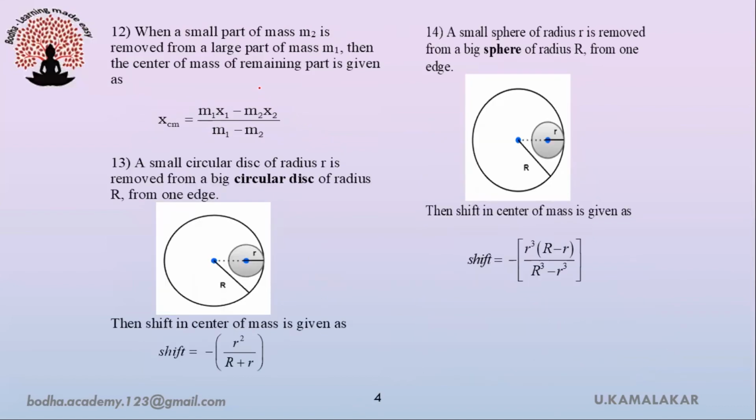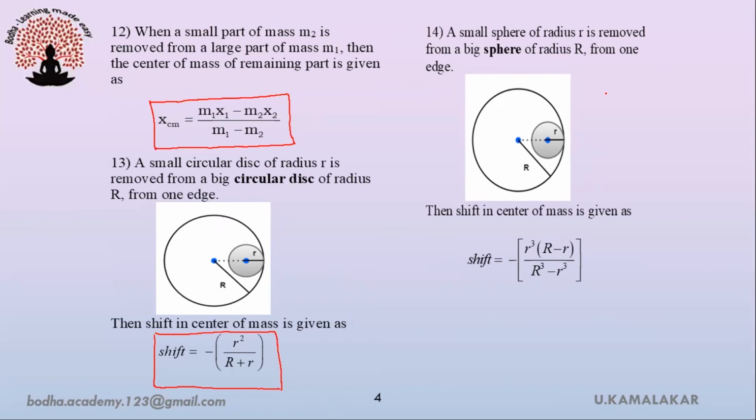When a small mass is removed from a larger object, then the center of mass of remaining part is given as xcm is equals to m1x1 minus m2x2 divided by m1 minus m2. A small circular disk of radius r is removed from a larger circular disk of radius R from edge. In such case, the shift in center of mass is given as shift is equals to minus of small r square by R plus small r, where R is radius of big circular disk and smaller is radius of small circular disk.